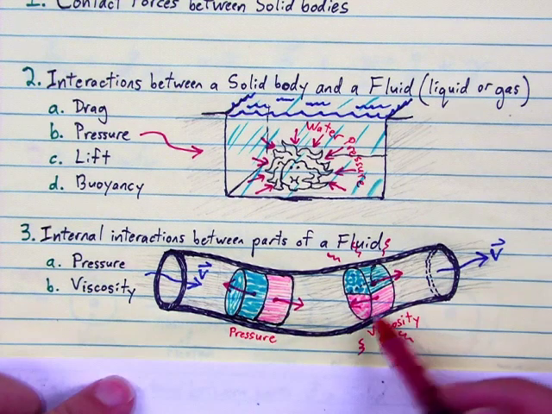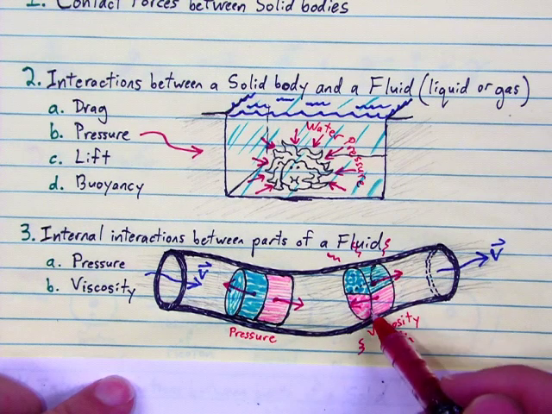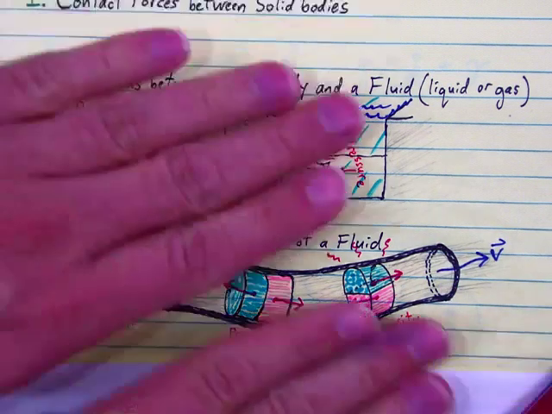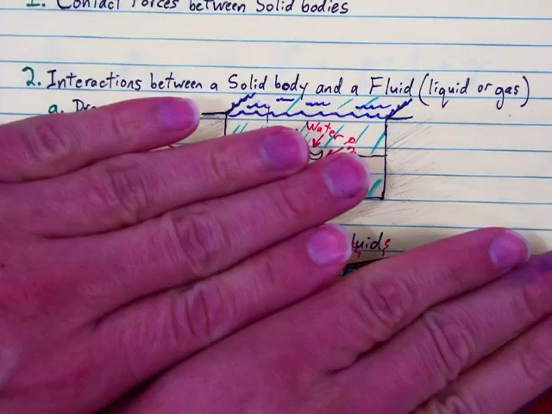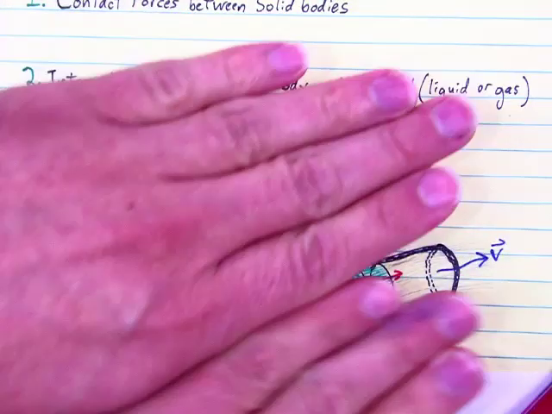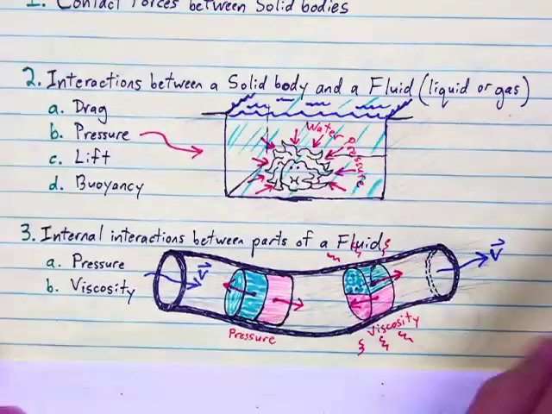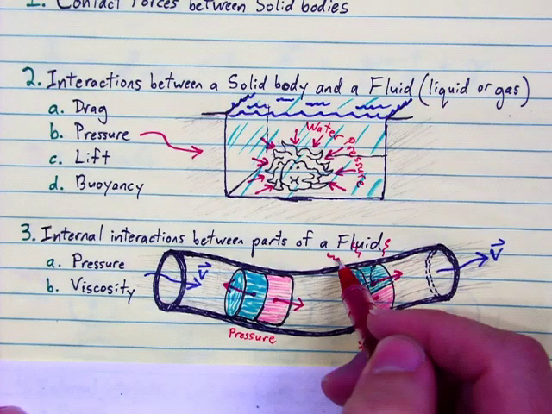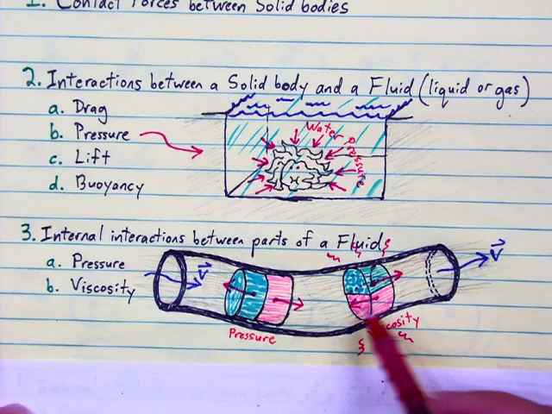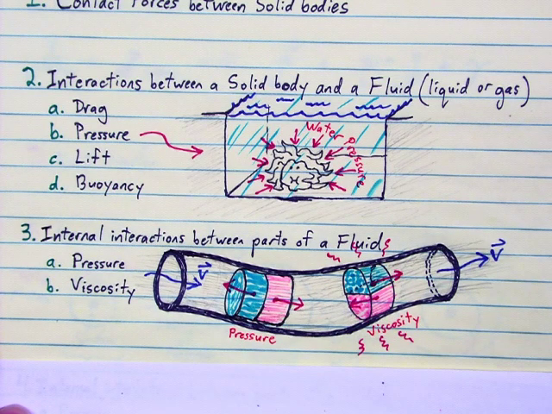Then over here, maybe if the pink starts to overtake the blue, this pink oil moves up this way faster, then those two neighboring parts of fluid could rub against each other like this, creating a kind of internal friction that we call viscosity. That's going to cause the fluid to heat up. So these are two main interactions we see inside a fluid itself. How about interactions between parts of a solid?